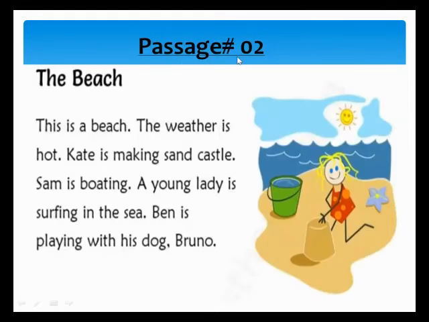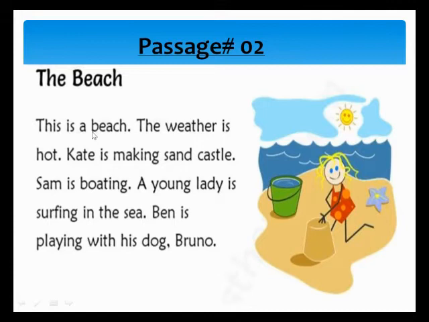Passage number two. The beach. This is a beach. The weather is hot. Kate is making sandcastle. Sam is boating. A young lady is surfing in the sea. Ben is playing with his dog Bruno.